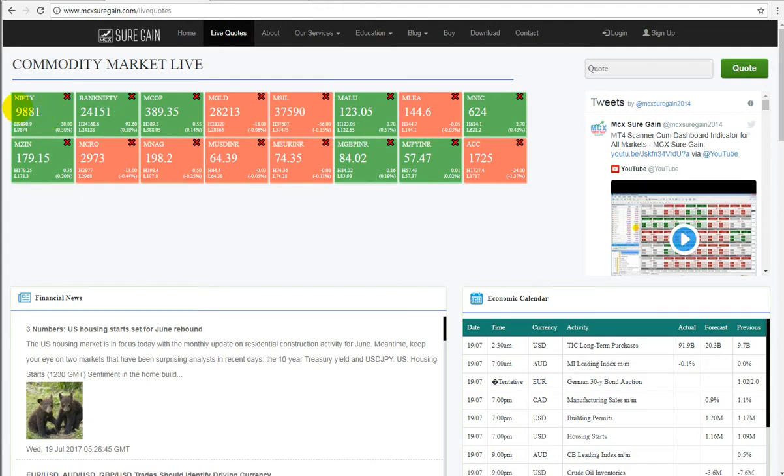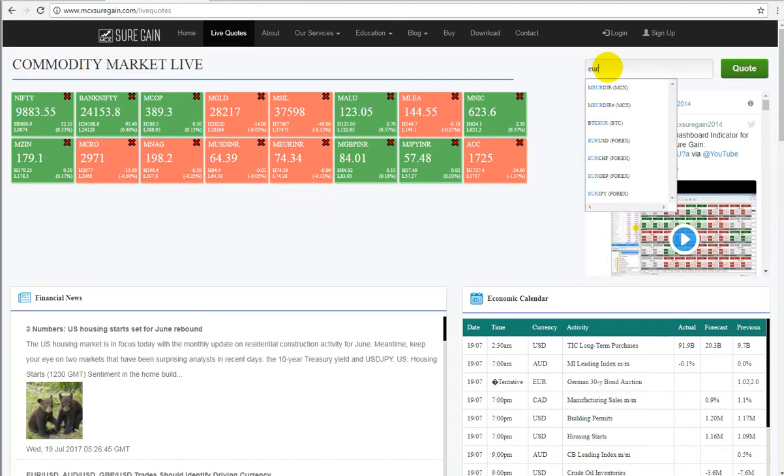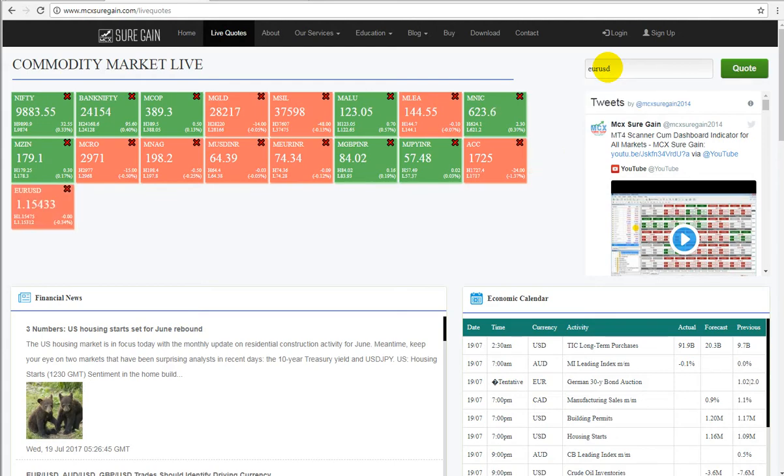On your screen Nifty and Bank Nifty are floating, and also copper, gold, silver, aluminium, lead, nickel, zinc, crude oil, natural gas, USD INR, Euro INR, GBP INR, ACC, etc. If you want any other symbol, you just click here and type EURUSD and press enter. Once you press enter, you can see at the bottom it will automatically come.